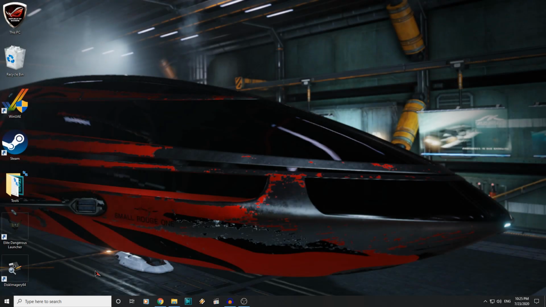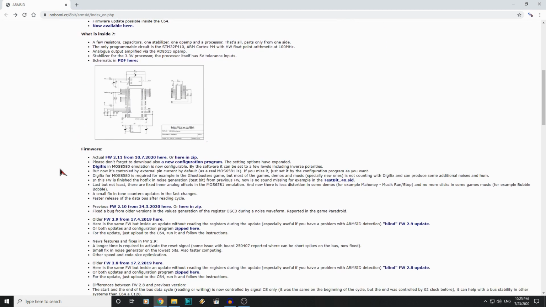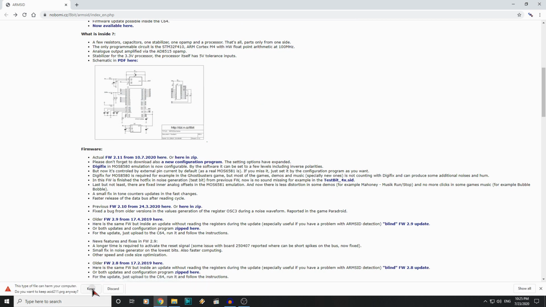So if we're going to update the ARMSID, we're going to need to download some stuff. So we'll just jump online to the official website, and down here under firmware we can download the latest version, firmware 2.11. And while we're at it, let's download that configuration utility, and we'll have a bit of a play about with that as well. So ARMSID 211 is the firmware, and ARMSID_T 211 is the configuration program.